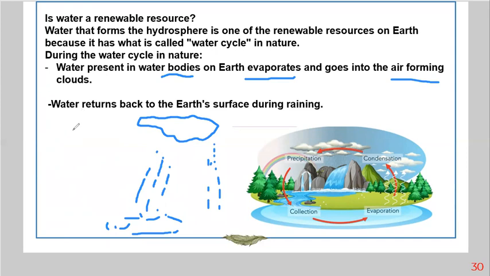So shall I repeat it again? The heat from the sun affects the water, makes it change into water vapor. Okay, and then the water vapor will make a cloud, and then after a while the cloud will give us rain, and it will come back again to water bodies.